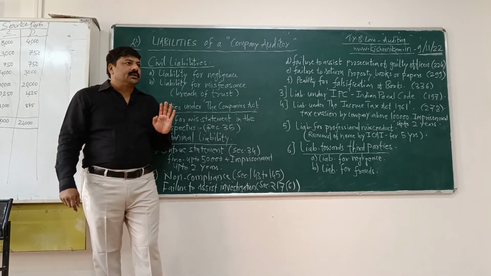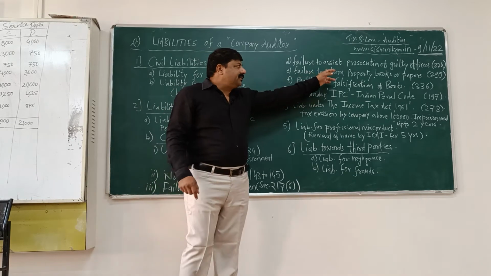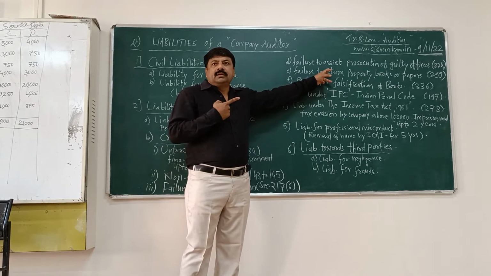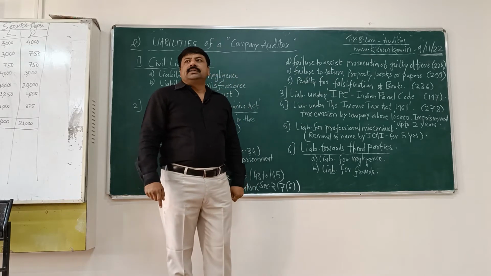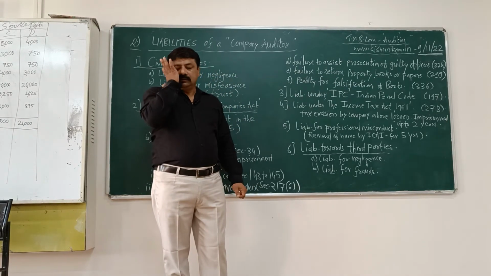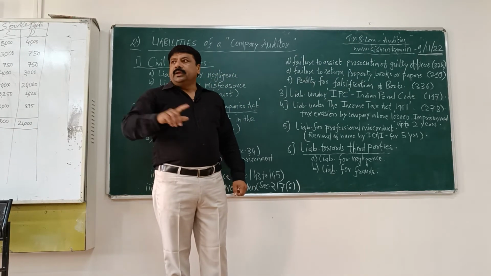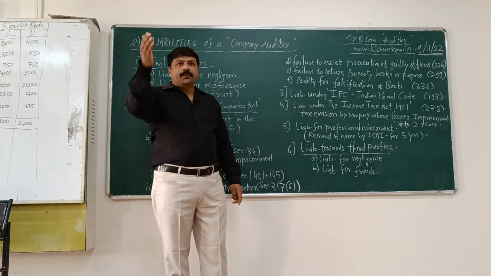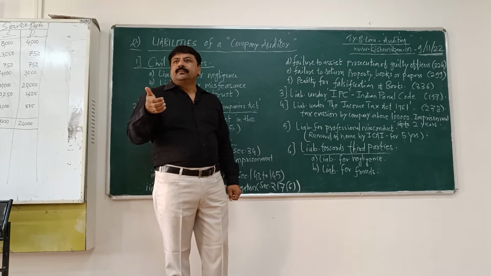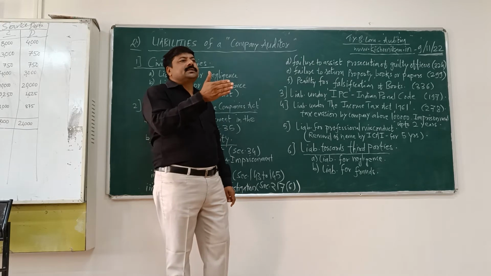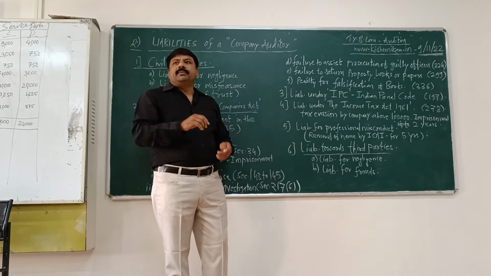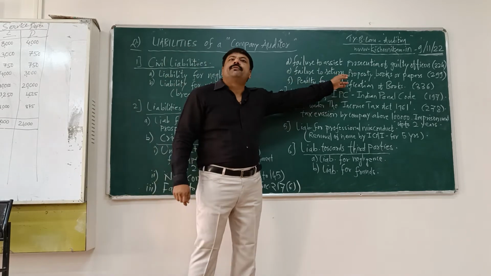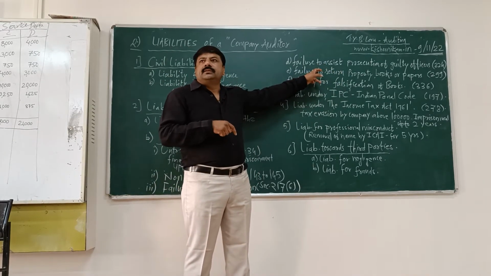Sir, I hope it is understood. Failure to assist prosecution of guilty officers of the company, Section 224. The auditor shall not protect the officers who are guilty under different sections. If they are under offence, he shall not protect them, the guilty officers. He shall provide proper information under investigation.